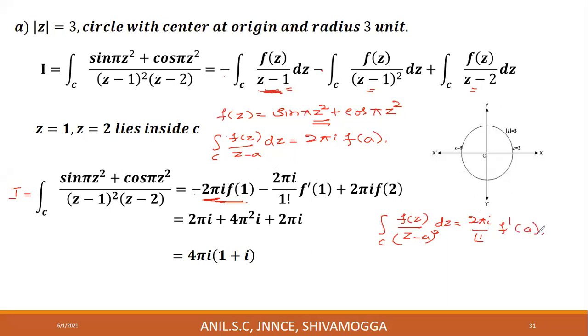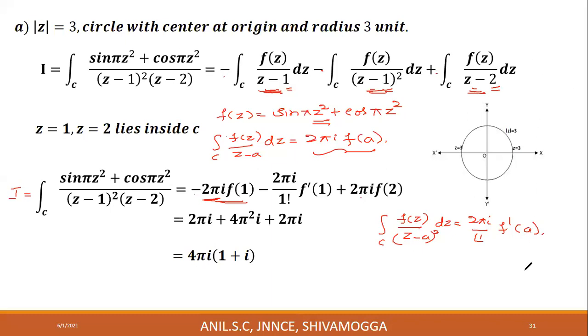This is a known expression. 1 factorial is 1, into f dash a, where a is equal to 1 here. Plus this integral, 2 pi I into f of a, where a is equal to 2.